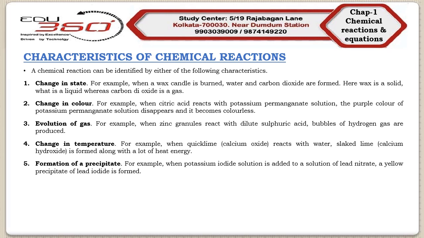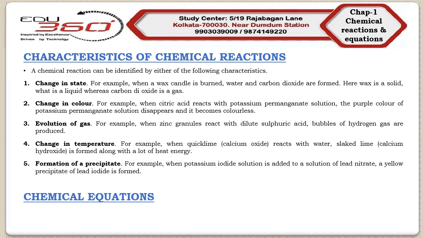So we can say that by change in state, or change in color, or evolution of a gas, or change in temperature, or formation of a precipitate, we can identify a chemical reaction. Now we need to represent these chemical reactions. So we need some method. So in our next topic, we will discuss chemical equations.